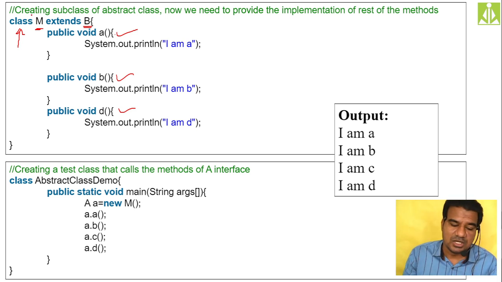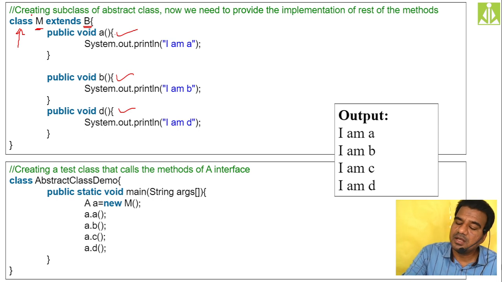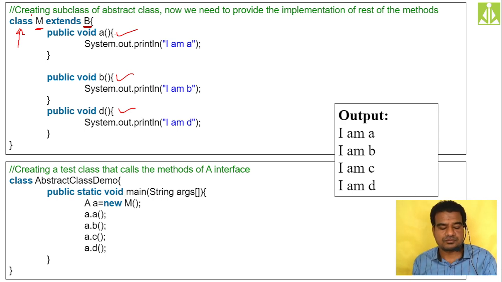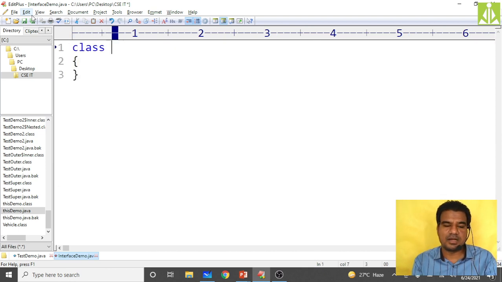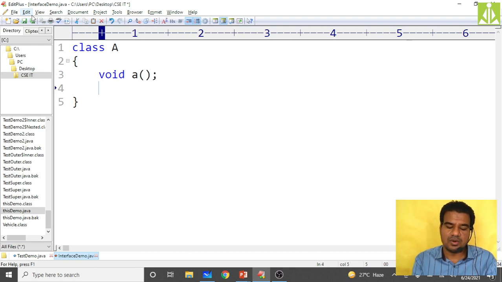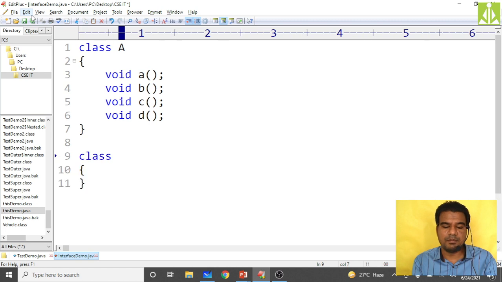Hopefully you understood. So quickly we go and see how we can make this program work. First, I am taking a class A, and in it I am keeping all my methods: void A method abstract, void B method abstract, void C method abstract, and the last method, void D method, also abstract.